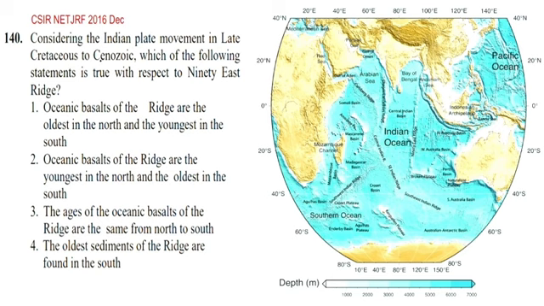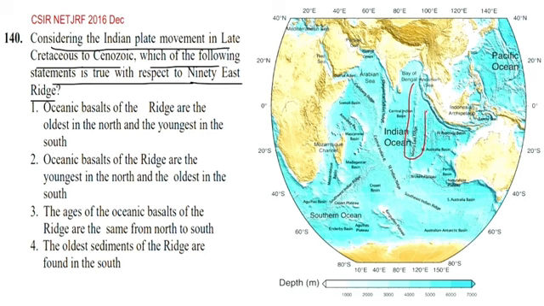Now, in this question: considering the plate movement in late Cretaceous to Cenozoic, which of the following statements is true with respect to the 90-degree east ridge? Okay, as we know, the 90-degree east ridge is present within the Indian Ocean, and it is here. So we call it the 90-degree east Indian ridge. Now, which one of the following is correct? We have to answer that.